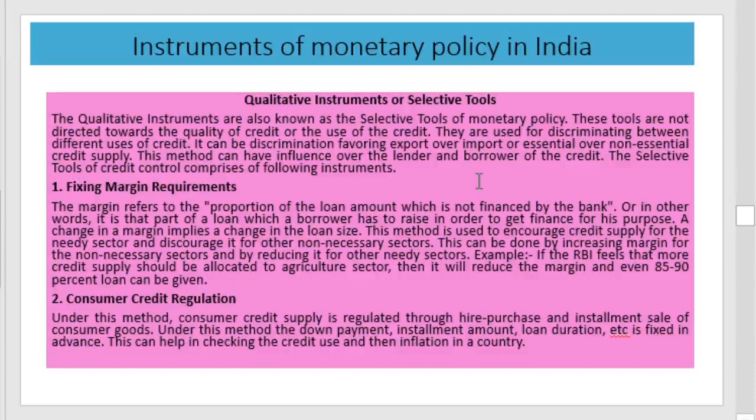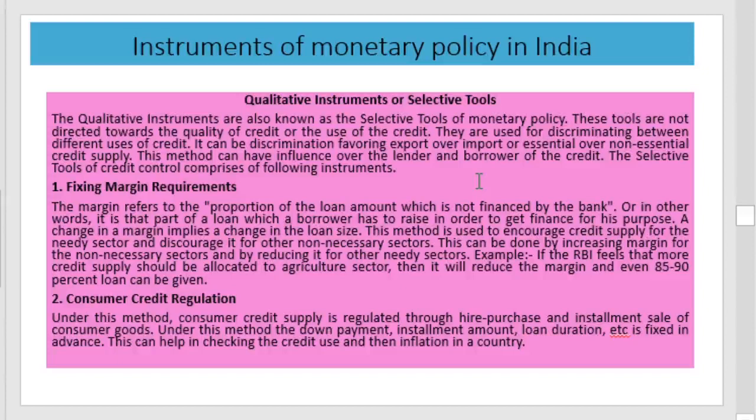Now let us see the important qualitative instruments, also known as selective tools. These are not used to control the quantity of credit in the economy. These qualitative instruments or selective tools are used for discriminating between different uses of credit. That is, quantitative instruments are used for controlling the quantity of credit, while here we are discriminating the uses of credit.